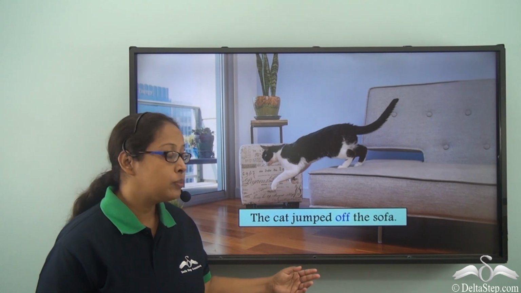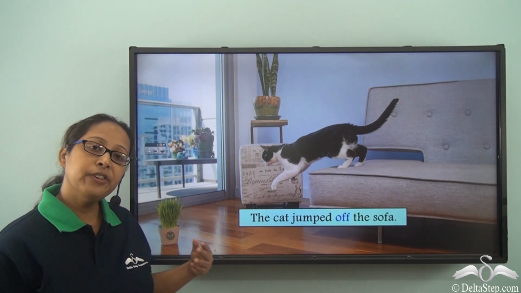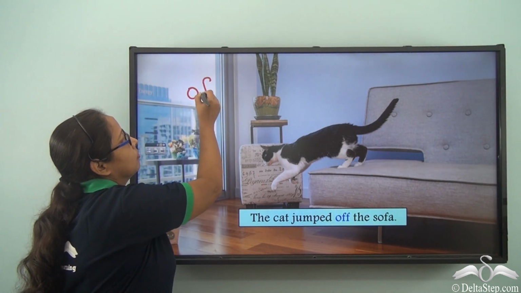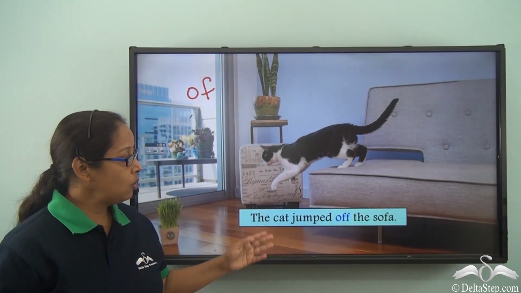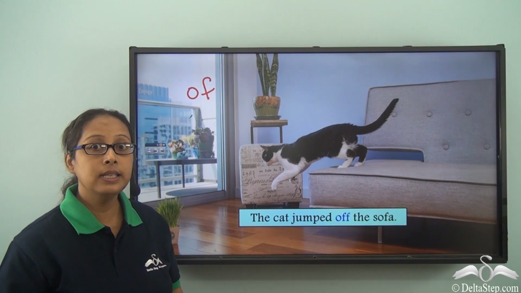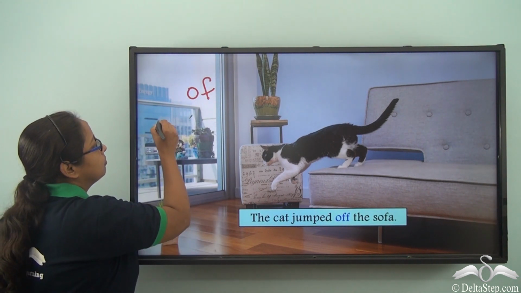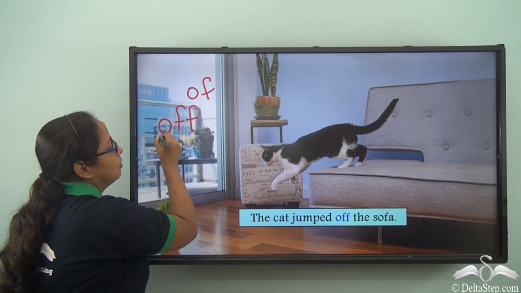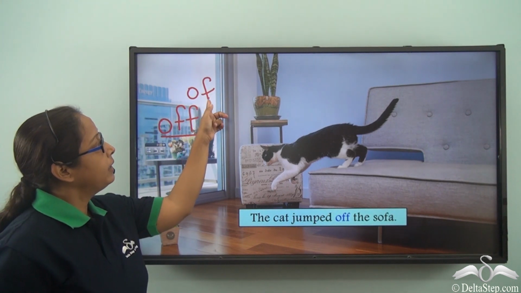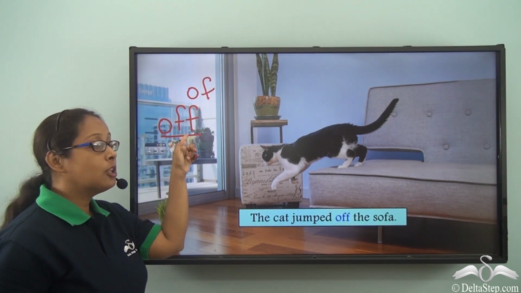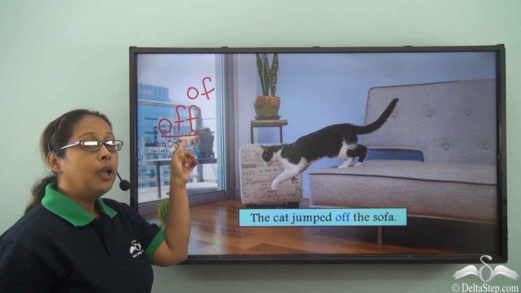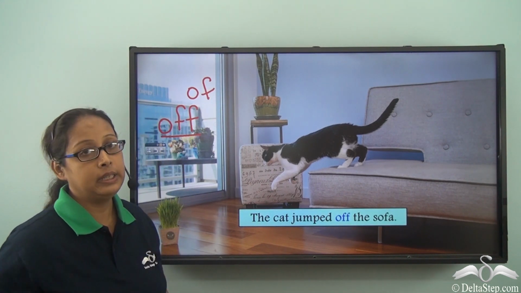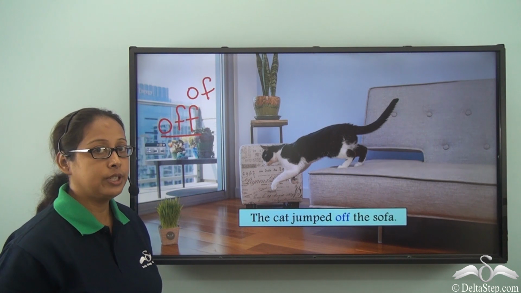The cat jumped off the sofa. Now the first one, the one that we have done before, was of. Now we have a sentence which has a double F. We can see one is a single F and the other one has a double F. But the meaning of both these ofs are completely different. Let's see how it is different.